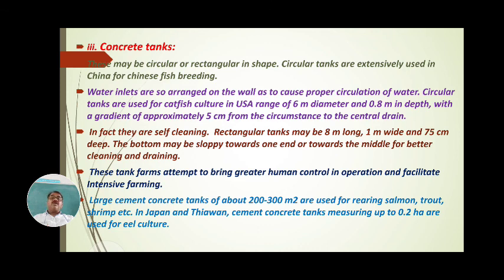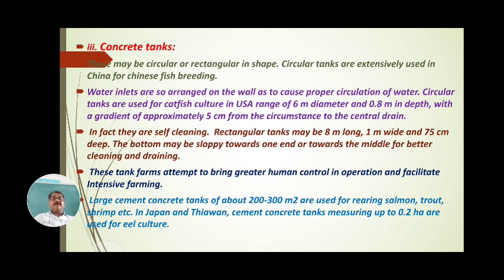The third important part of the tank is the concrete tanks. These concrete tanks may be circular in shape or rectangular in shape. Circular tanks are extensively used in China for Chinese fish breeding. Remember that cement concrete tanks are constructed by cement concrete, and these are either circular, rectangular, or square.